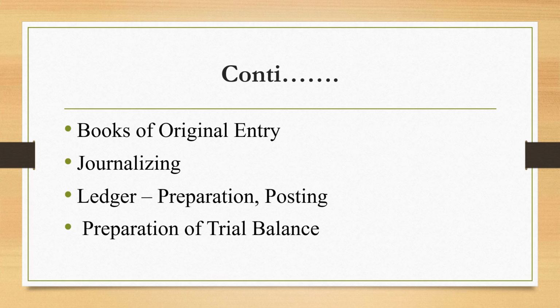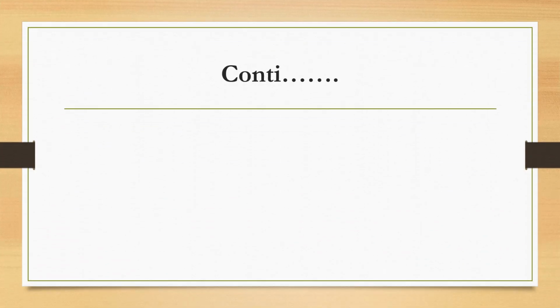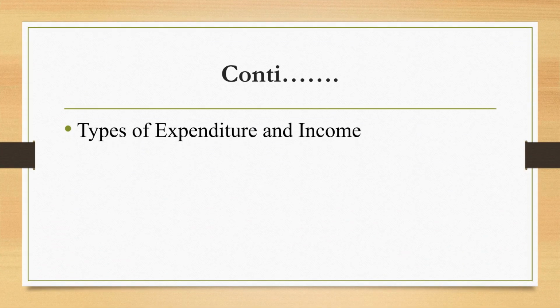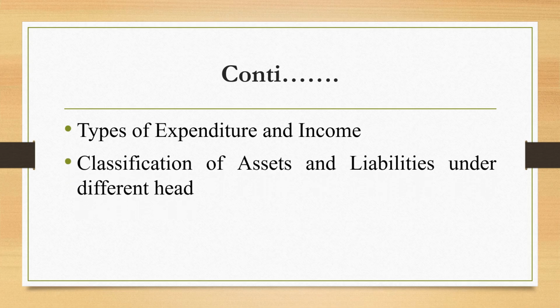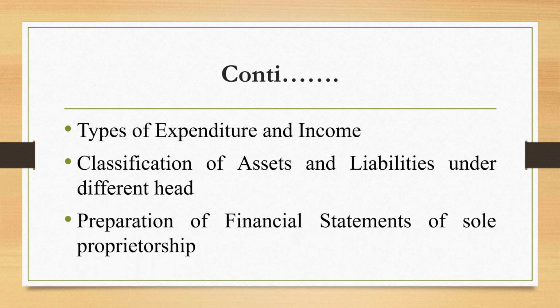Or from the trial balance, the question is asked like, okay, the debtors have which type of balance? Credit balance, debit balance, both of these, or none of these. The last part, unit 3, covers final accounts, like types of expenditure, incomes, classification of assets and liabilities, and preparation of financial statements.